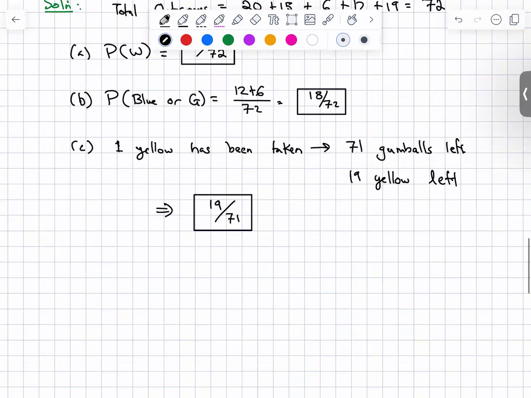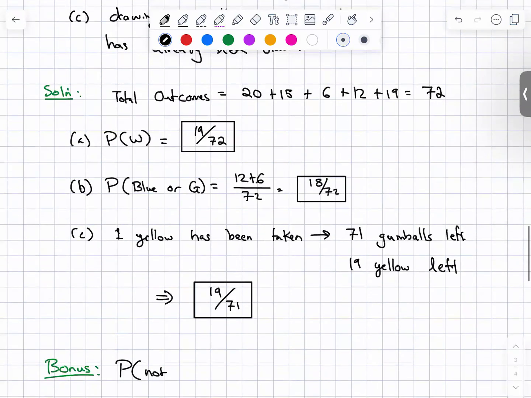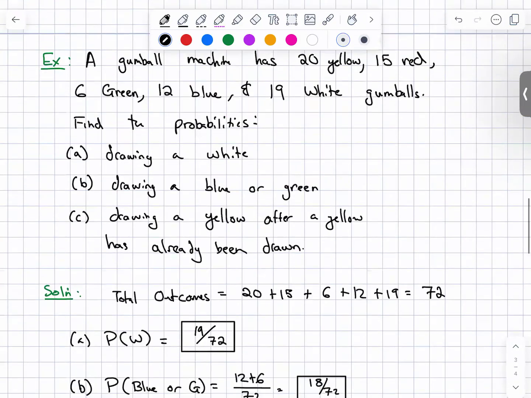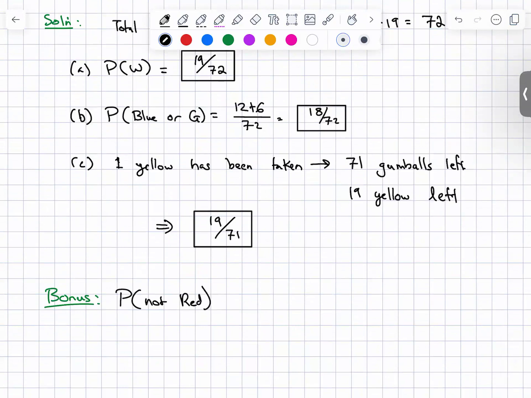Oh, here's a good one as a bonus. The probability that you draw a not red. So anything but a red. So all we need to do then is just add up all the other gumballs and divide it by the total number. So this would be over 72 because there's still 72 gumballs.